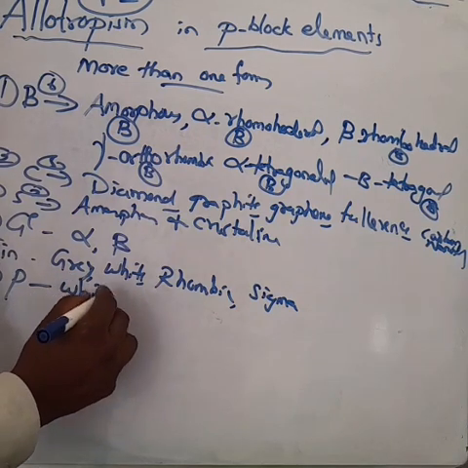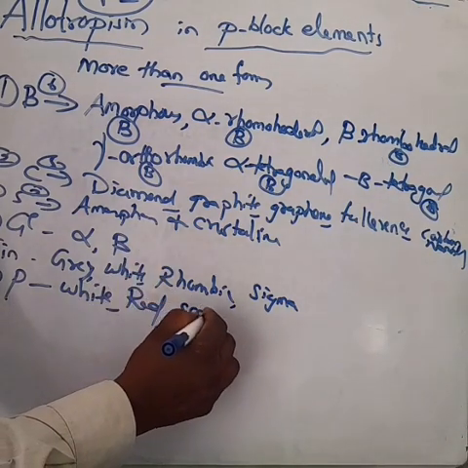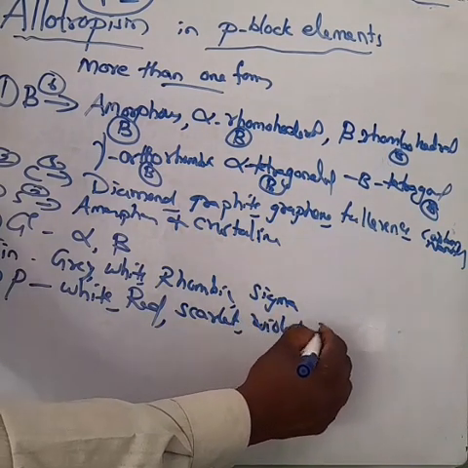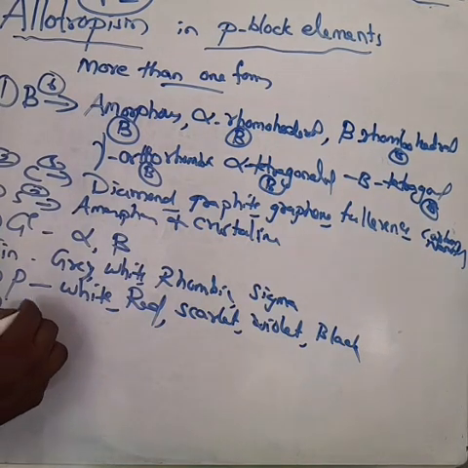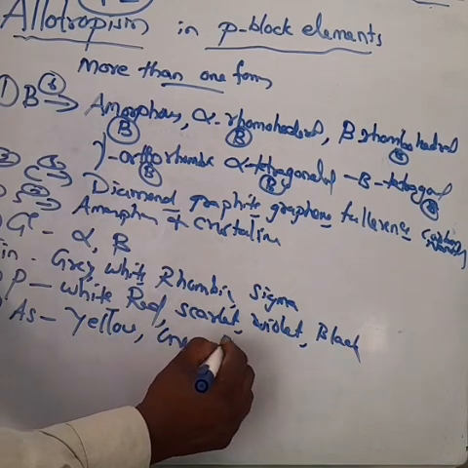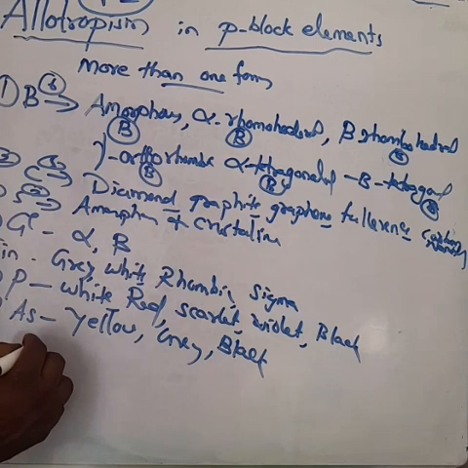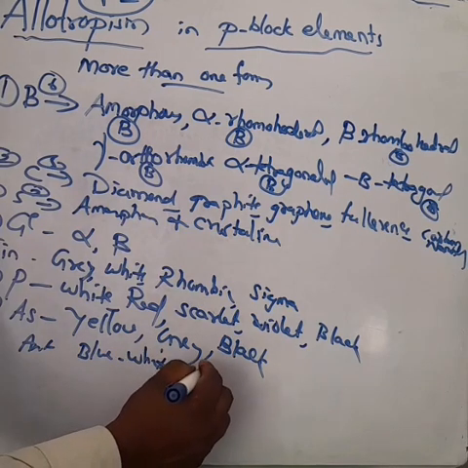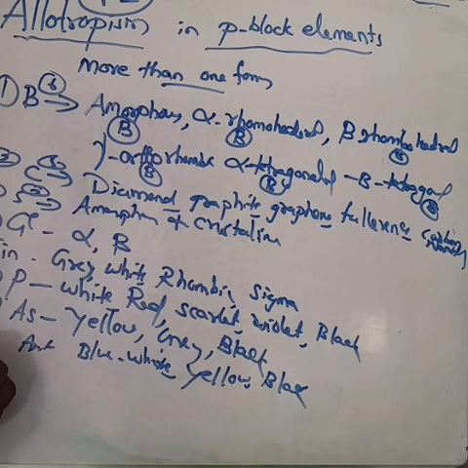Next phosphorus: white phosphorus, red phosphorus, scarlet phosphorus, violet phosphorus, black phosphorus. Next arsenic: yellow arsenic, grey arsenic and black arsenic. Antimony: blue-white antimony, yellow and black antimony.